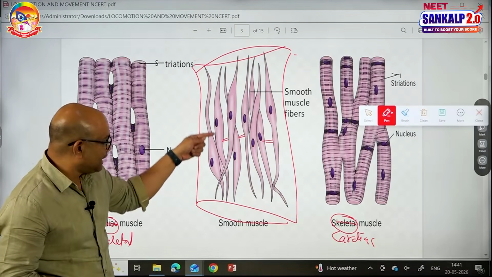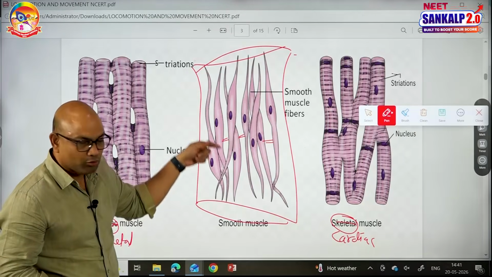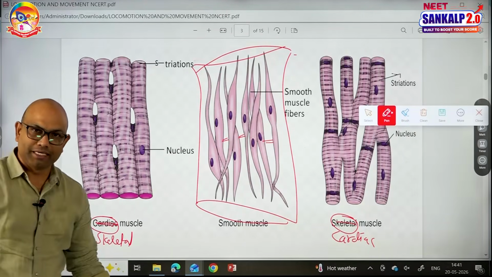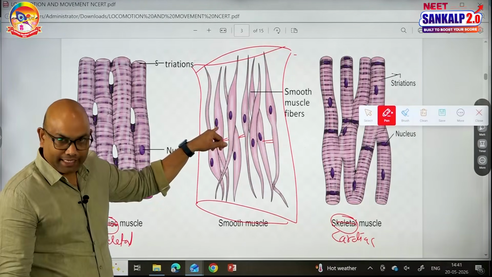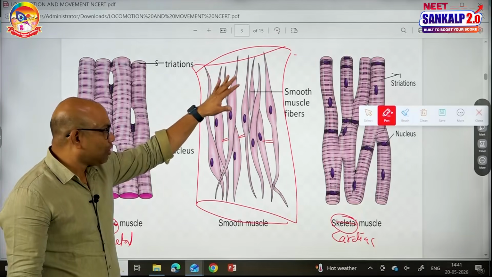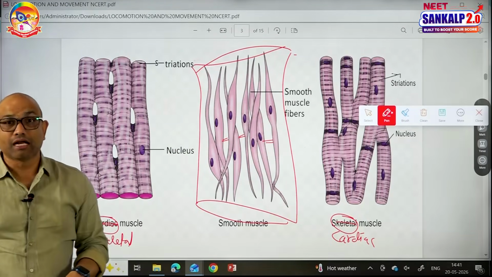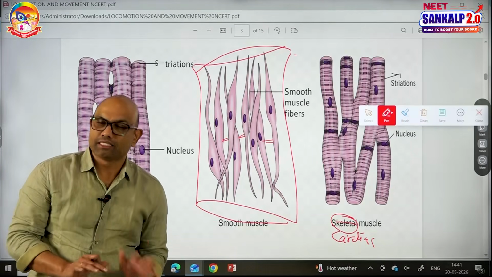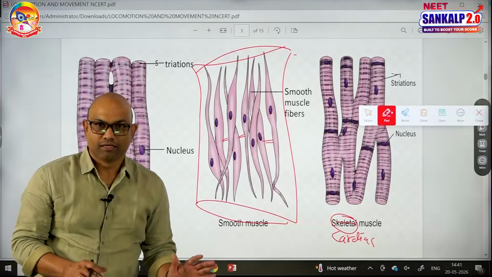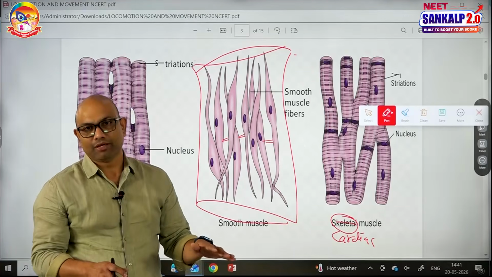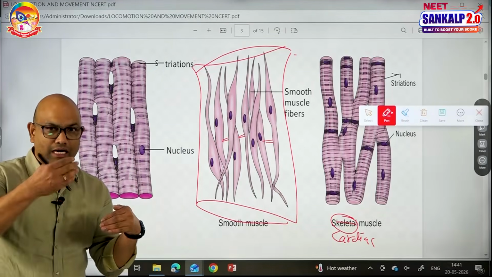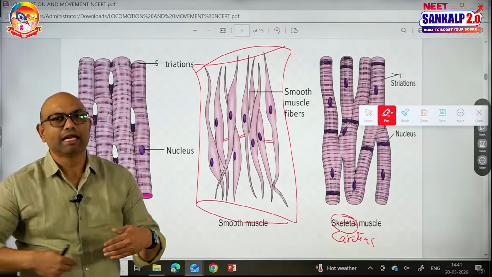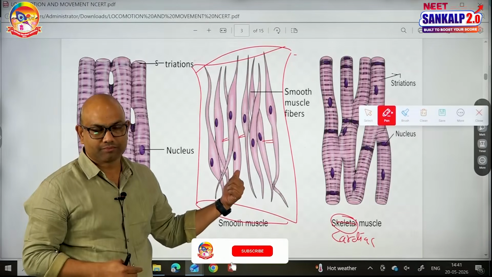Each smooth muscle cell is fusiform, sharp at both ends. You can also call it spindle shaped, uninucleated, and they do not have any striations, hence they are unstriated in nature. And I am telling you guys, unstriated does not mean absence of myosin and actin. All muscles have actin and myosin. Unstriated means the alternate appearance of dark and light bands is absent in smooth muscles.